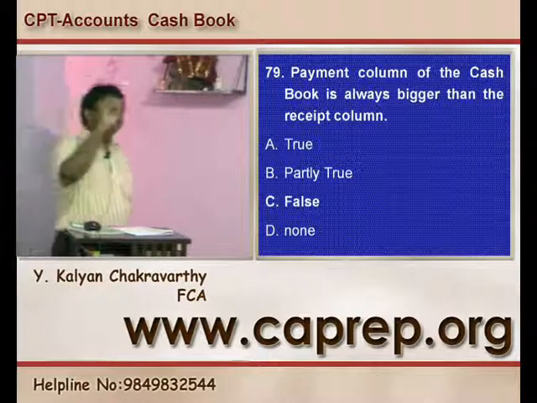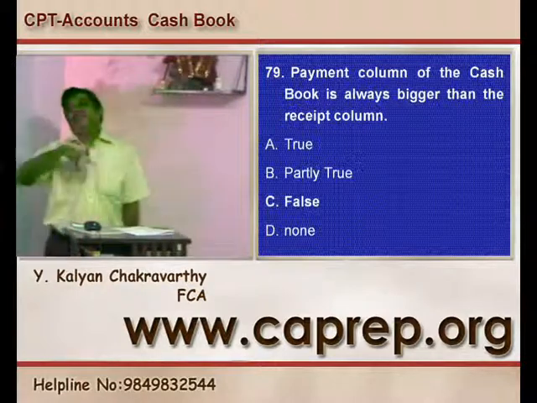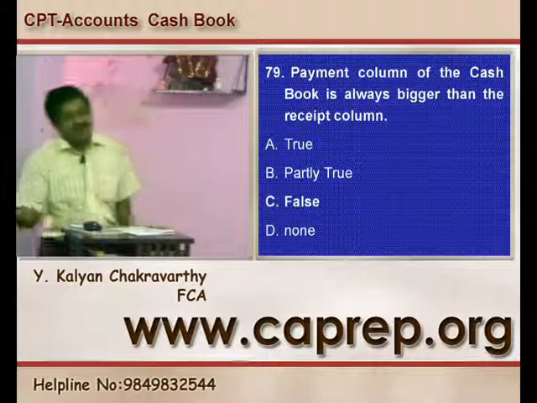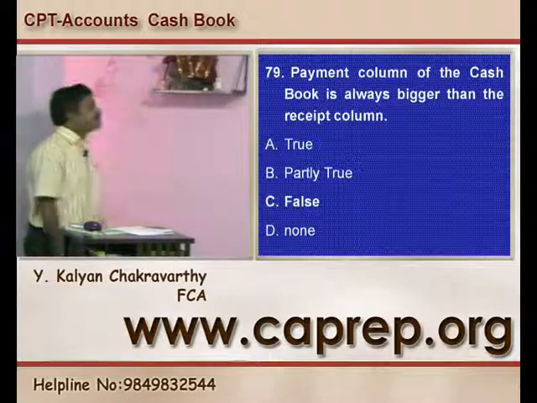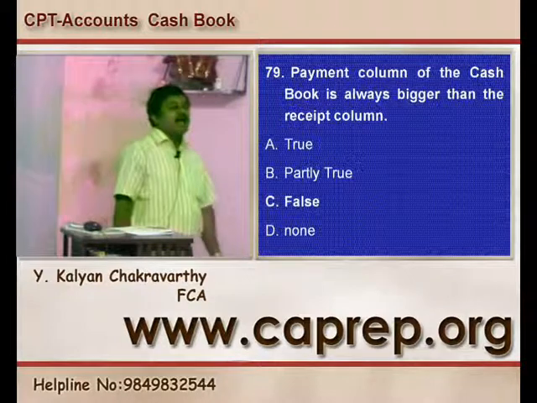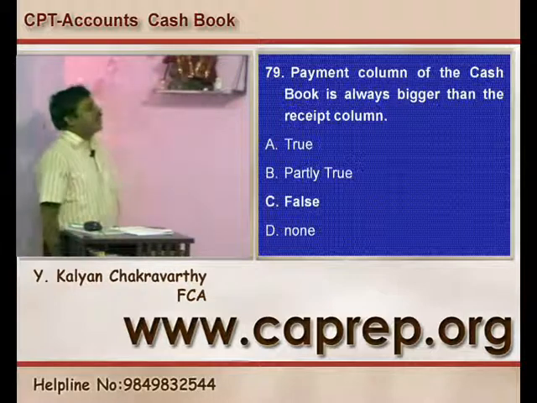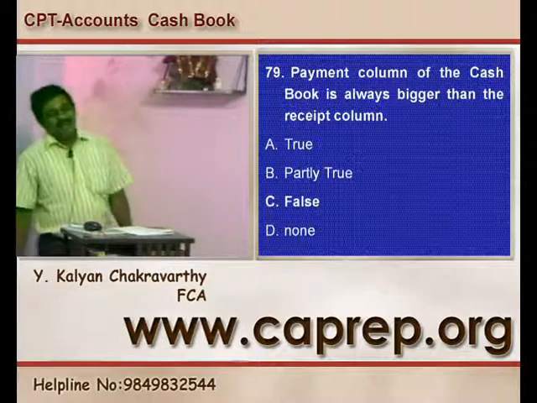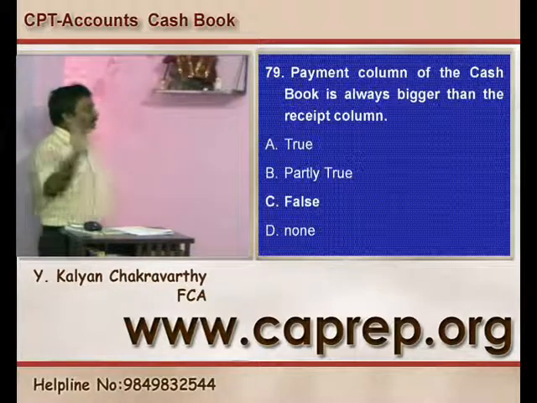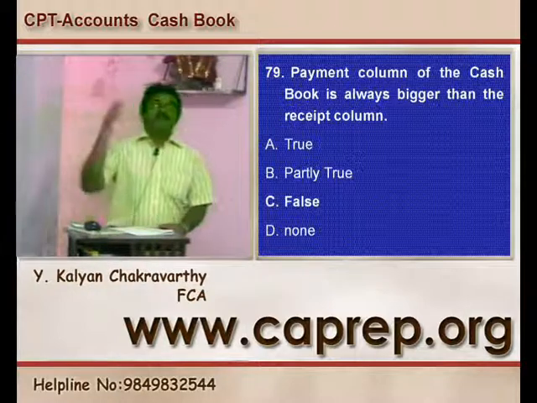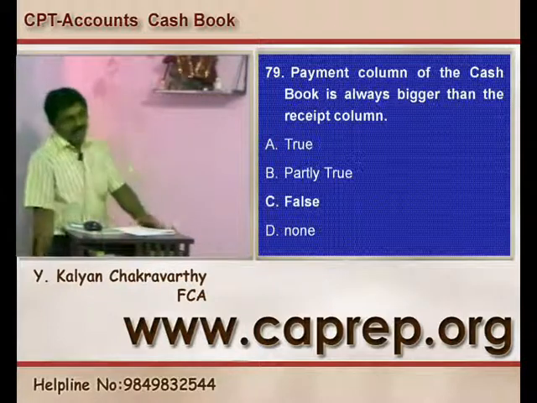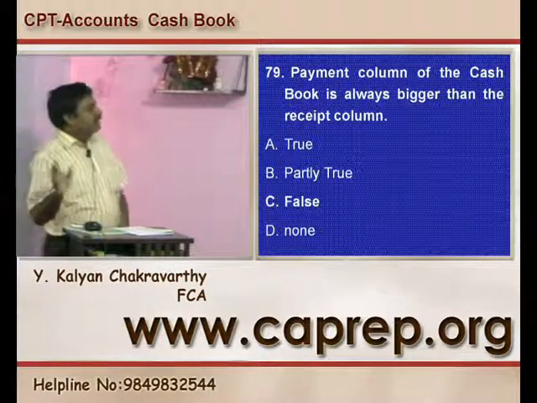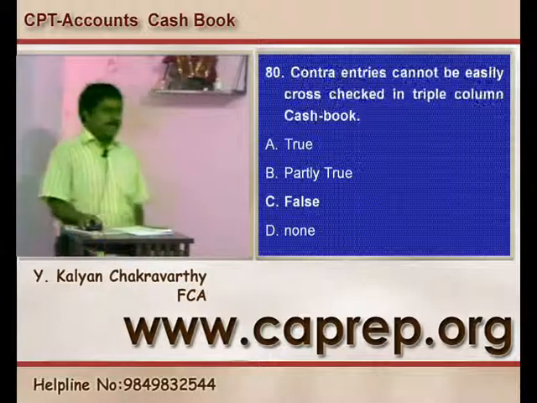Whereas with the bank, there could be debits more than the credits or credits more than the debits. So it is not correct on our part to say that payment column of the cash book is always bigger than the receipt column. Once they use 'always', you be double careful. There is no question of the payment column always being more than the receipt column. So the statement is a false statement.